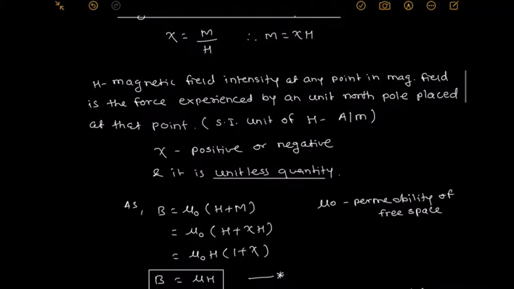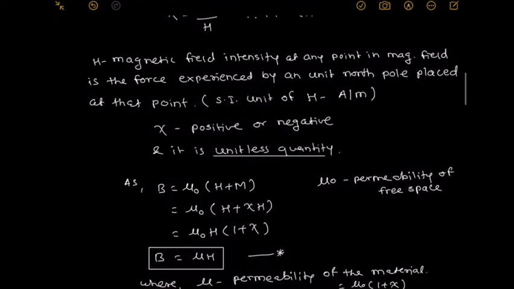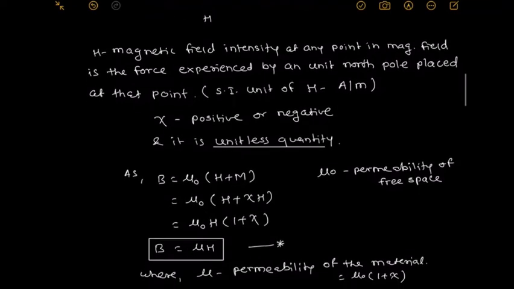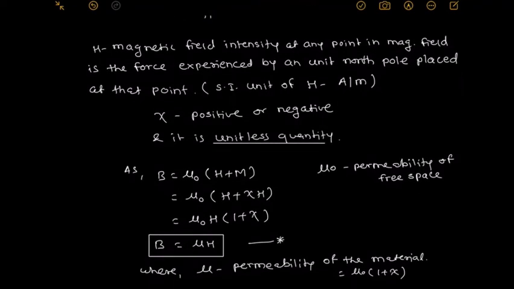Next, we note another relation. That relation is the magnetic induction produced in the material due to application of an applied magnetic field. This relation is B is equal to mu 0 into bracket H plus M. What is mu 0? It is the permeability of free space. Hence, this relation we simplify in terms of mu.